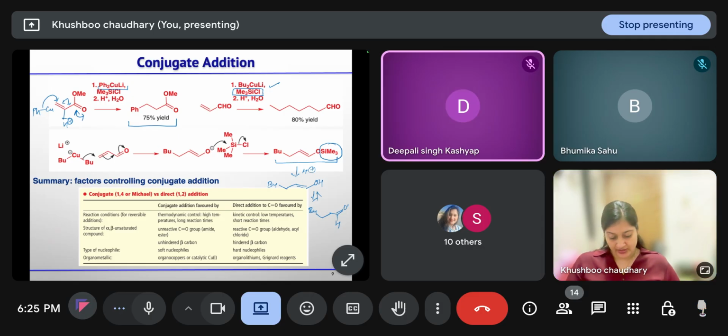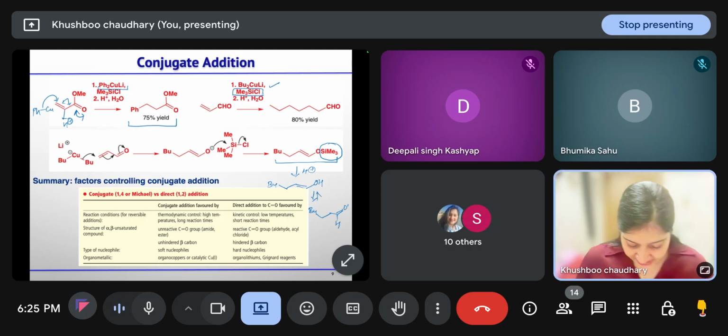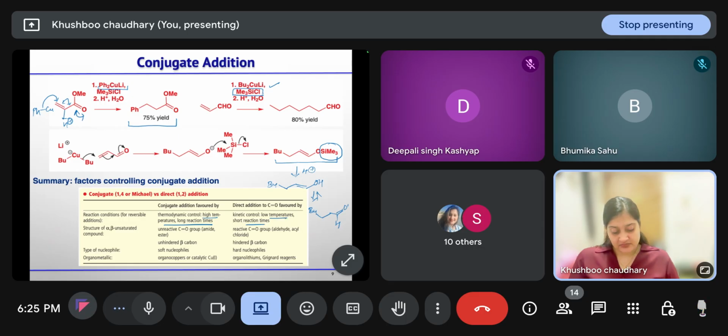Yes, ma'am. Okay. So if we are considering conjugate addition versus direct addition, first the reaction conditions: higher temperature will favor conjugate addition, and lower temperature and short reaction time will favor direct addition. Then, unreactive carbonyl groups like amide or ester will undergo conjugate addition, and aldehydes or acyl chlorides will prefer 1,2 addition.